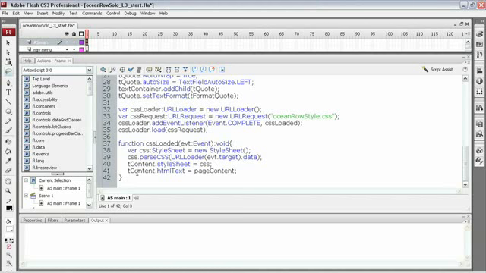But notice the bottom line. This is where we're taking that page content variable that we created at the top and assigning it to the HTML text of the text field. That's the part we're going to be replacing because we've just eliminated that page content variable. Now we can either delete that line, but I'm just going to comment it out so that we can save it for reference. That way you'll be able to go back to this file and know what you did. So we've just modified our file so that we have no page content, but we've got a text field and a style all ready for it.